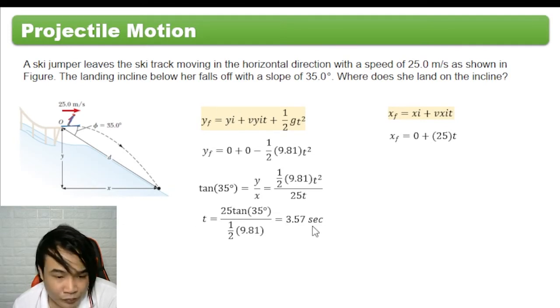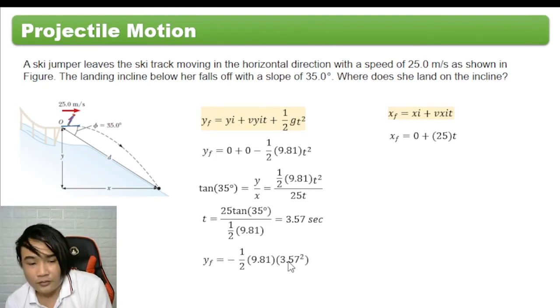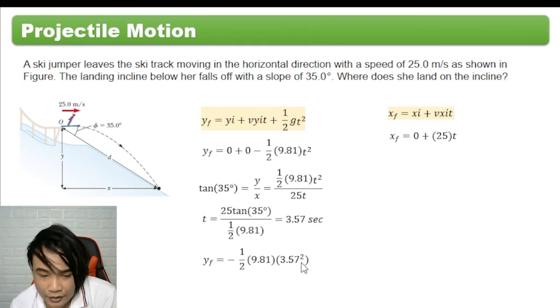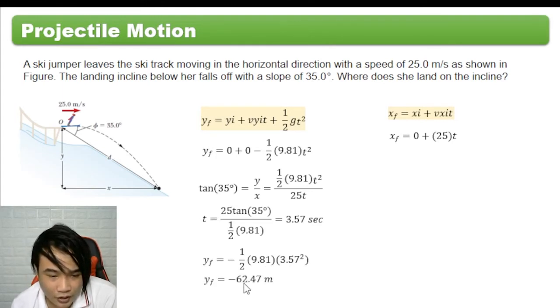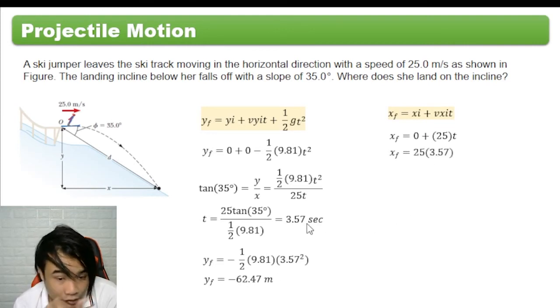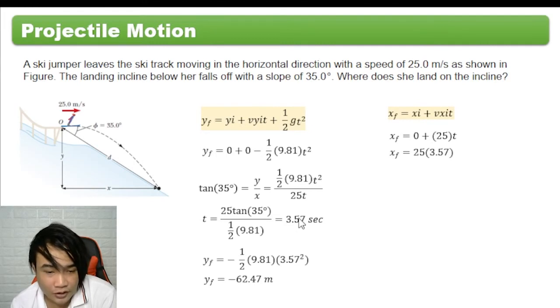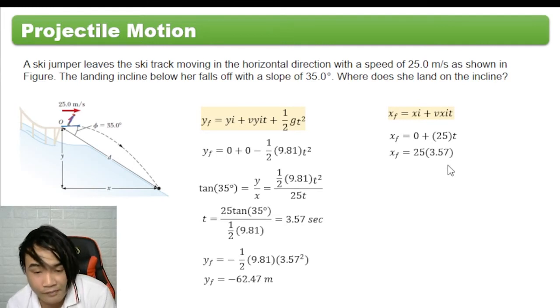Then we substitute t to find y, that is 1/2 times 9.81 times 3.57 squared. So y is negative 62.47, meaning from this point it is downward, negative 62.47. Then for xf, we substitute the time, 3.57.